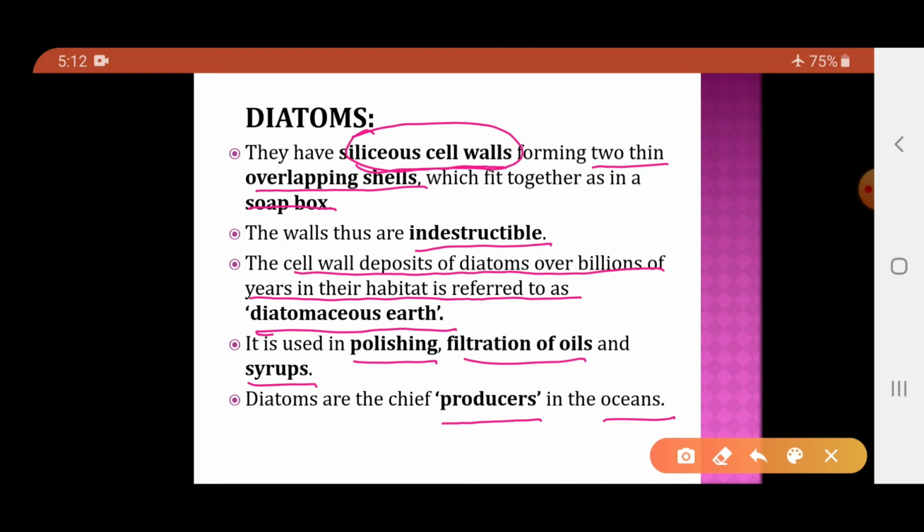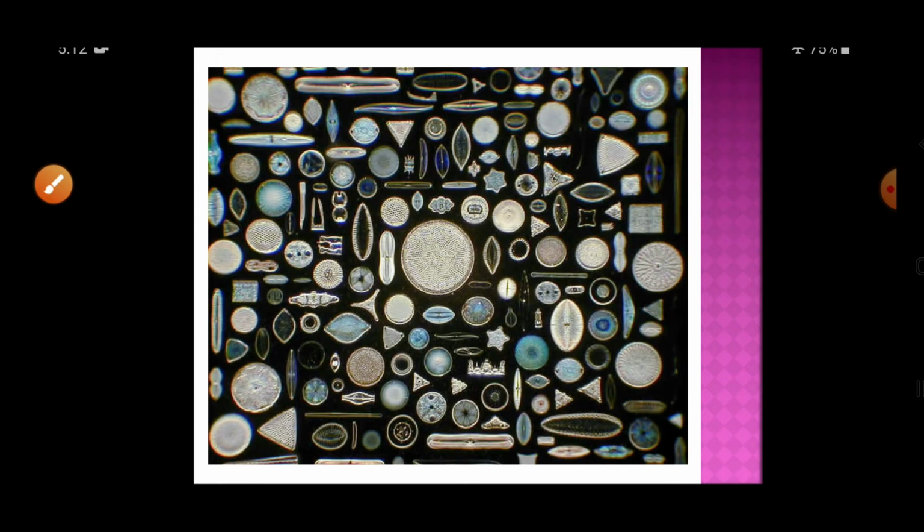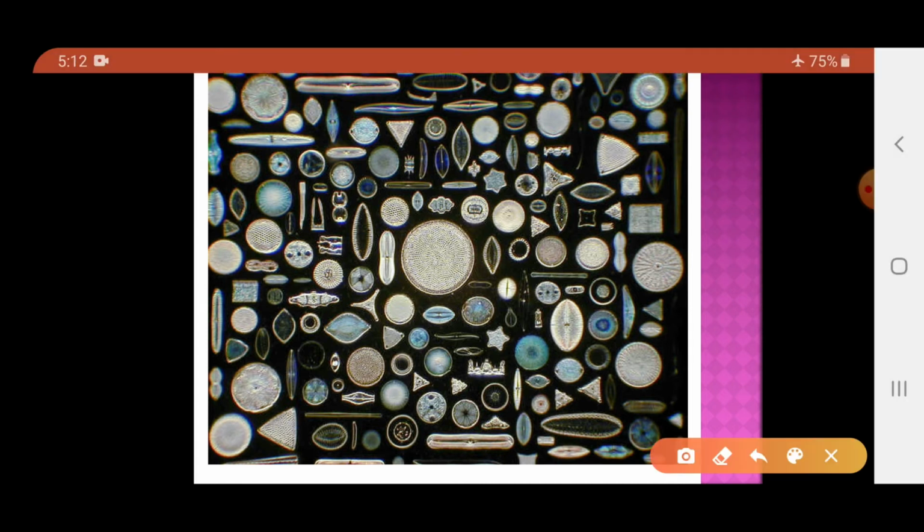When we talk about the ocean ecosystem, the main producers, that is the organisms which prepare the food, are the diatoms. So that is regarding the diatoms. Here you can see the structure of the diatoms, and the outer layer is nothing but the cell wall made up of silica.